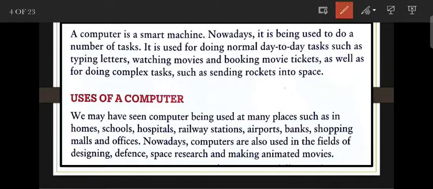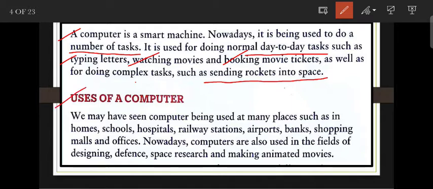So we all know that computer is an electronic machine, and a computer is a smart machine also. Nowadays it is being used to do a number of tasks. It is used for doing normal day-to-day tasks such as typing letters, watching movies, booking movie tickets, as well as doing complex tasks such as sending rockets into space. So nowadays we can use the computer in every place.